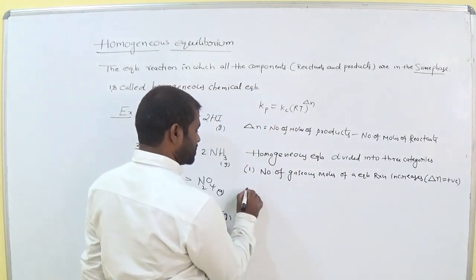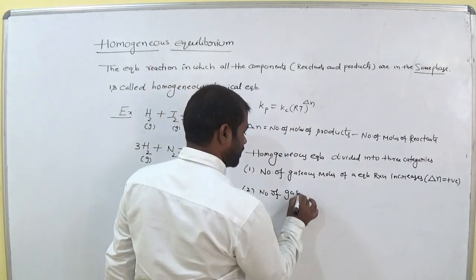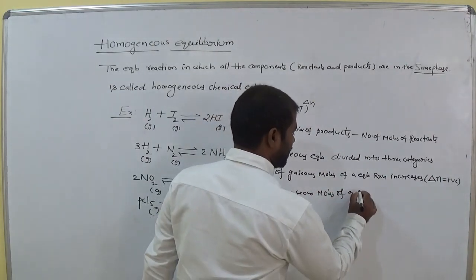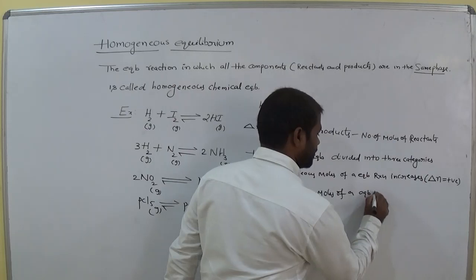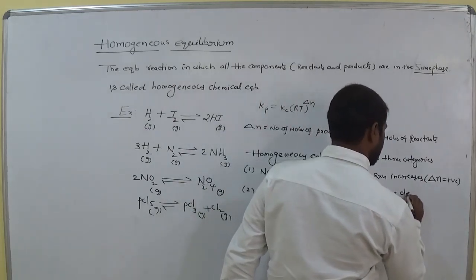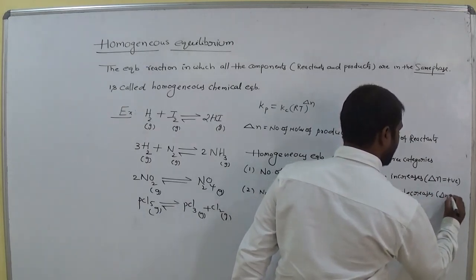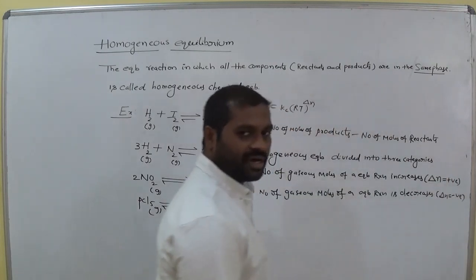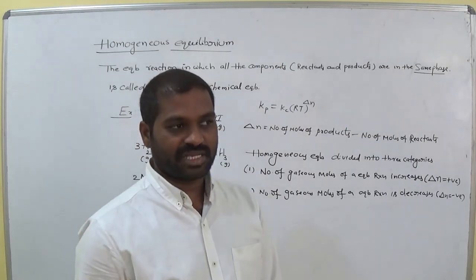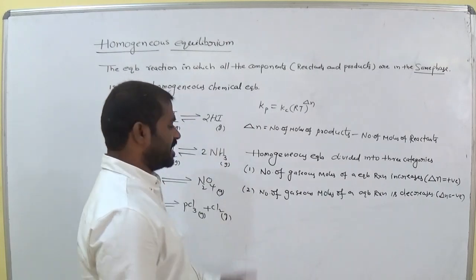And the second one is when the number of gaseous moles of a chemical equilibrium decreases, which means delta N equals how much? Negative. We already discussed how to calculate delta N: number of moles of products minus number of moles of reactants, then we get the value of delta N for the given equilibrium expression.